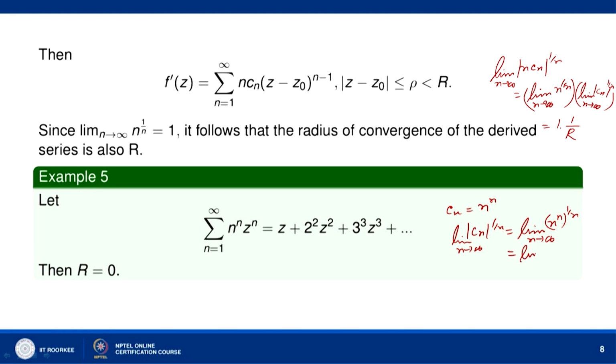So, limit n tends to infinity n is equal to infinity, and this is equal to 1 by r. So, this implies 1 by r is equal to infinity, and so r is equal to 0. So, radius of convergence of this series is r equal to 0. That means that this series converges only at the point z equal to 0 and nowhere else.